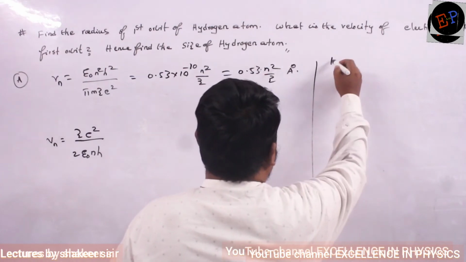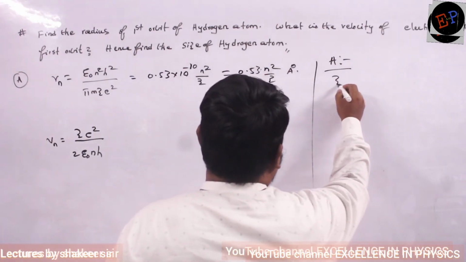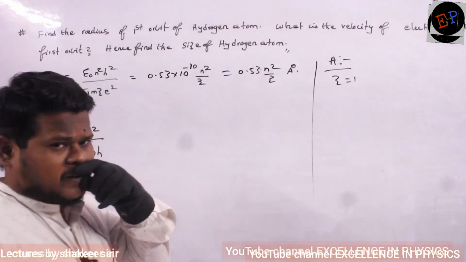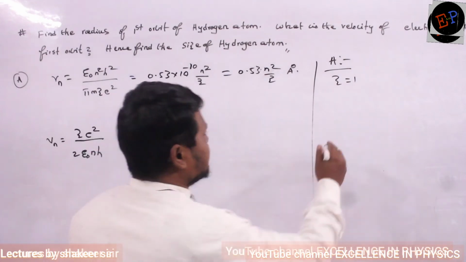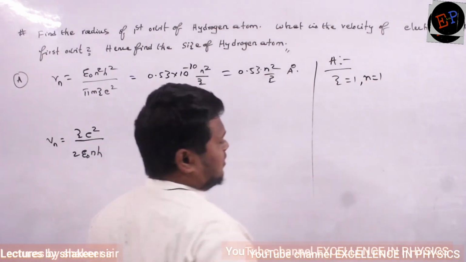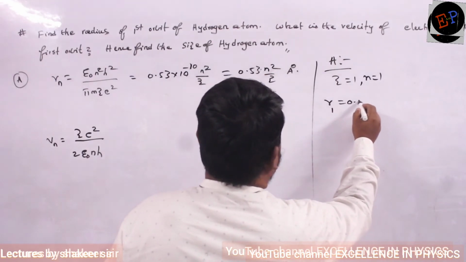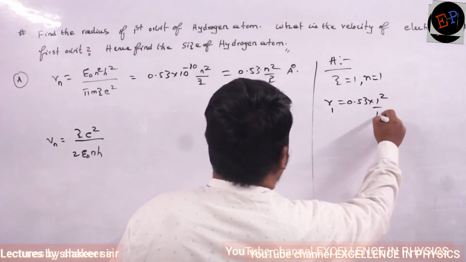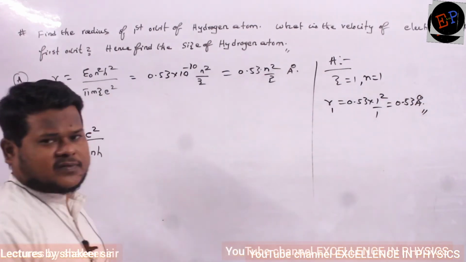So it means we are doing the calculation for hydrogen. Hydrogen Z value is 1, atomic number 1. And for which orbit is he asking? First orbit. First orbit means n value is 1. Clear? So just substitute. The radius of the first orbit is equal to 0.53 into 1 square divided by 1, which is 0.53 angstroms. That is my answer for the first question.